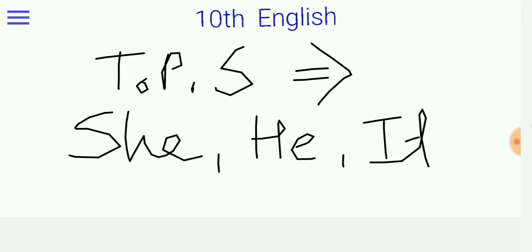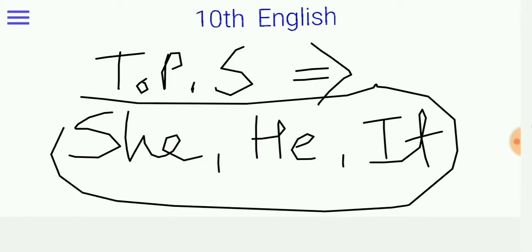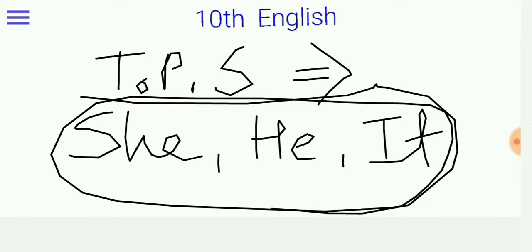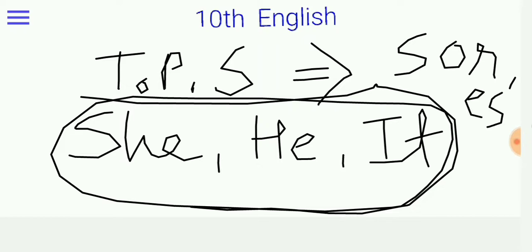So they are our third person singular. Whenever we see he, she and it as a subject, at that time we will use s or es at the end of the verb.